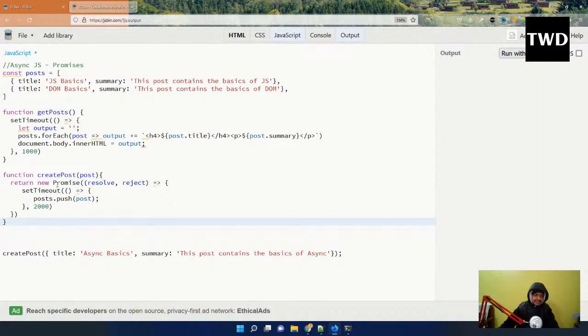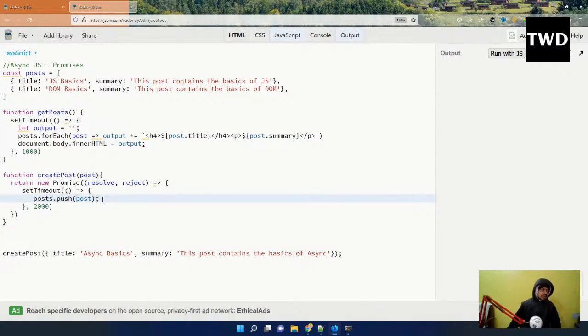It will return one of the states, and the states are resolved and rejected. So it will send either the resolve or the reject only. In this simple program, I cannot do much. In a complicated program, there is a lot of logic, and only after that are resolve and reject sent. In this very simple program, I have to do something to send the resolve or the reject.